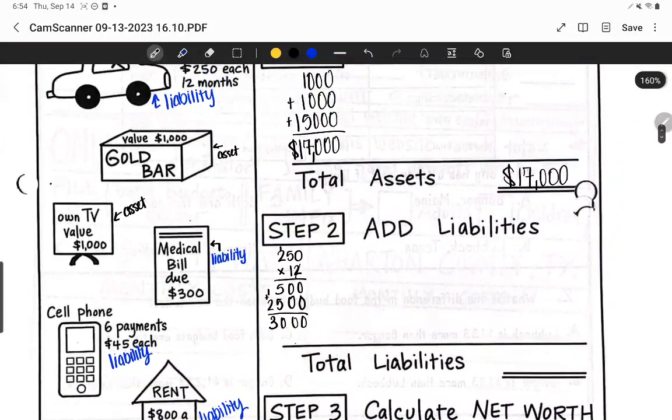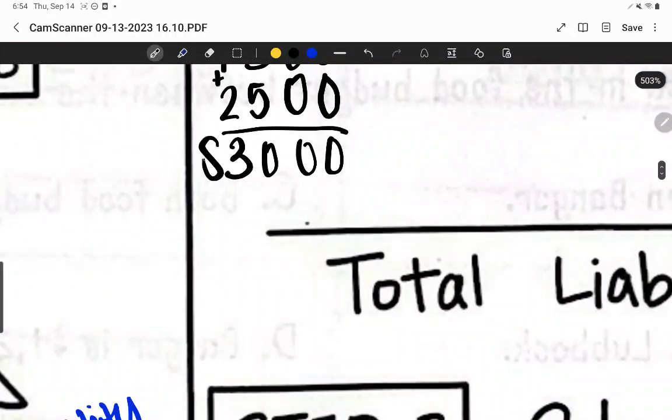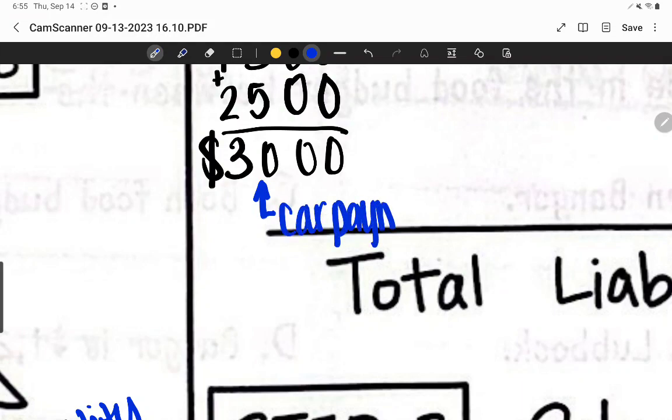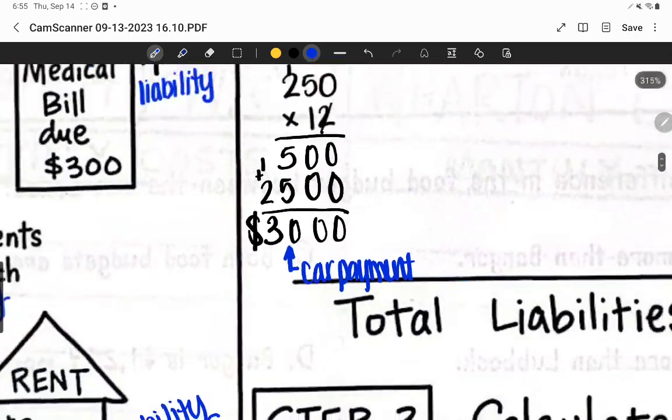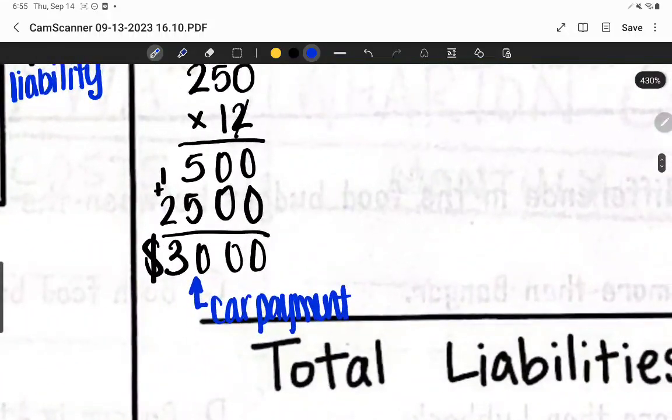Okay, so this right here is how much we still owe on our car. We're owing about $3,000 in debt on our car. We're just going to write the car payment right here so we can remember this. Give me just a second to get it.